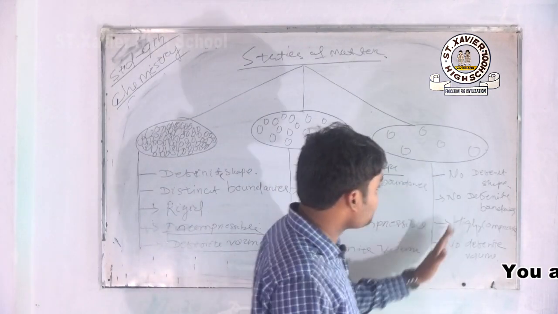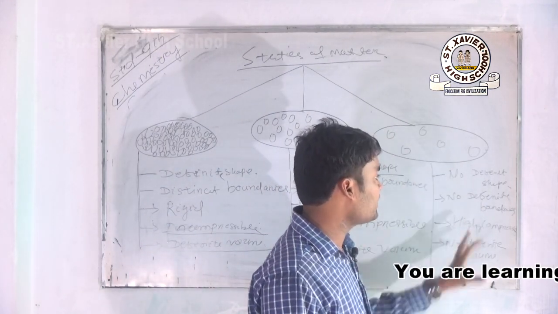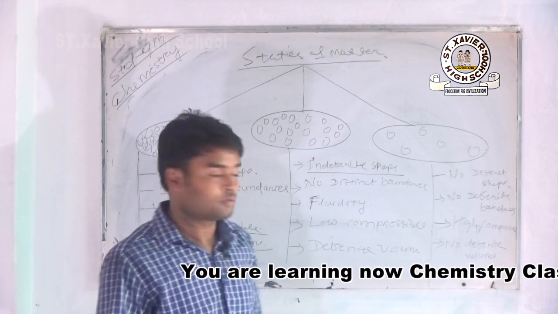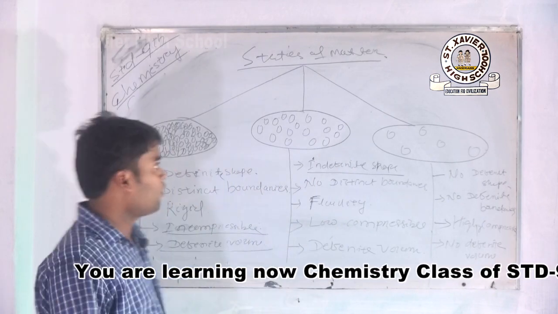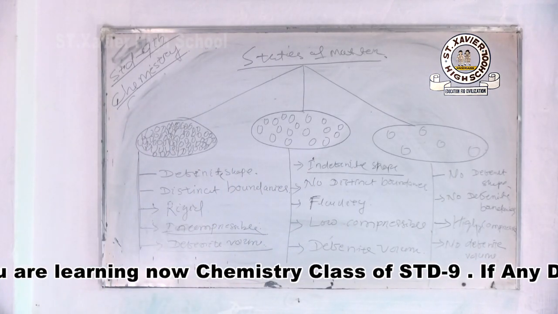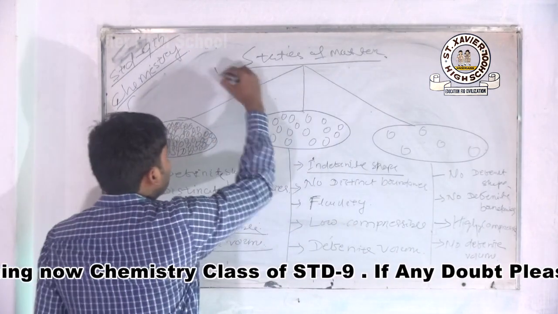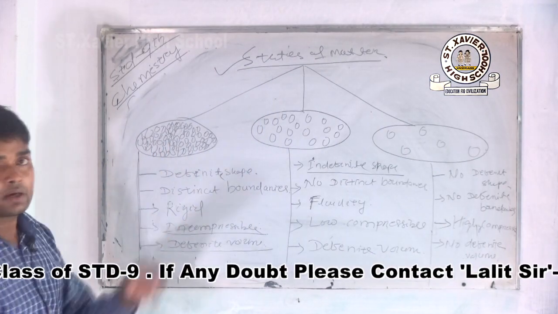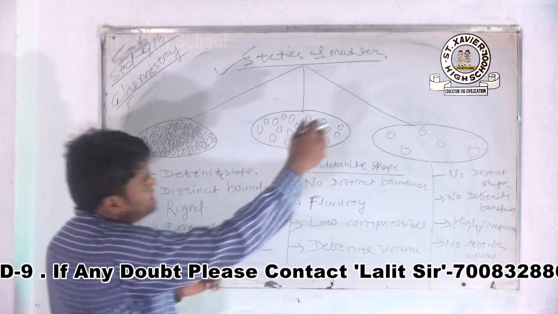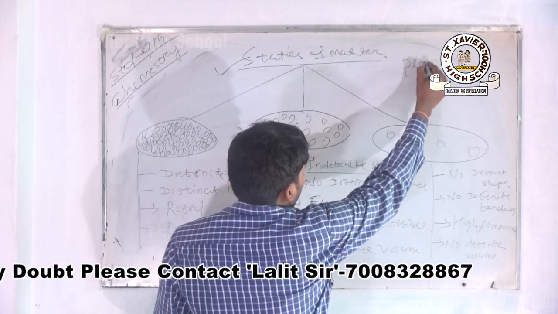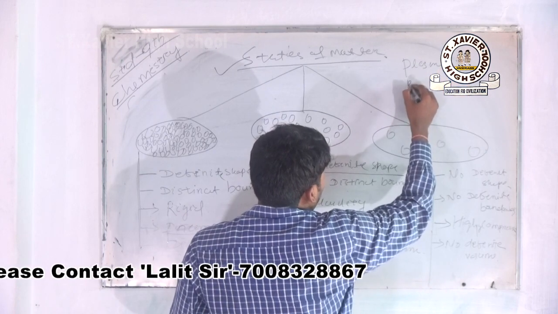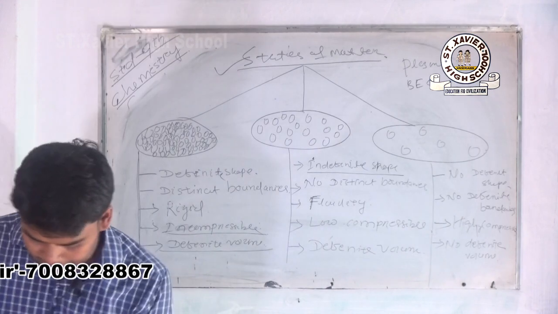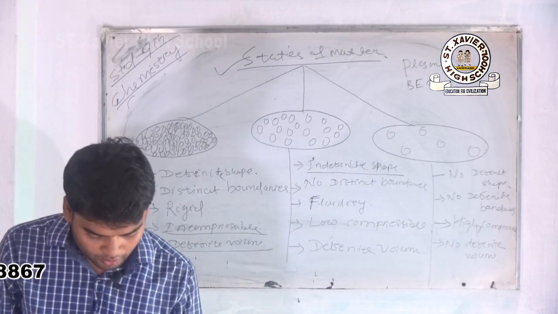And in the case of a gas, there is no definite shape and no distinct boundaries, and it is highly compressible with no definite volume. All are the characteristics of solid, liquid and gas. These are the three states of matter, and the other two states of matter we will learn in part 2, that is plasma and BEC. Okay, all are clear. That is the states of matter.